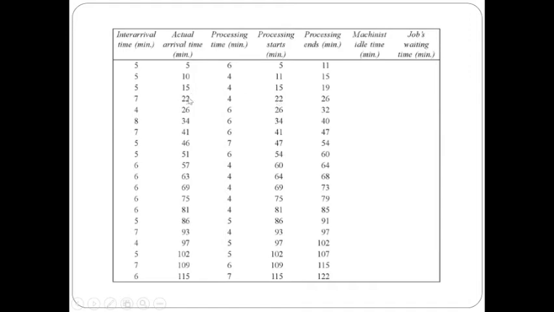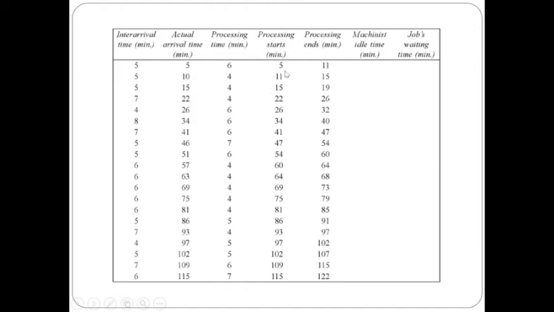The arrival time is only 22 minutes. So here the processing should start from 22 minutes, and it can go up to 22 plus 4, 26. So likewise we have to calculate all the processing start times and end times using the processing time and actual arrival time. After calculating this, we can directly calculate the machinist idle time.